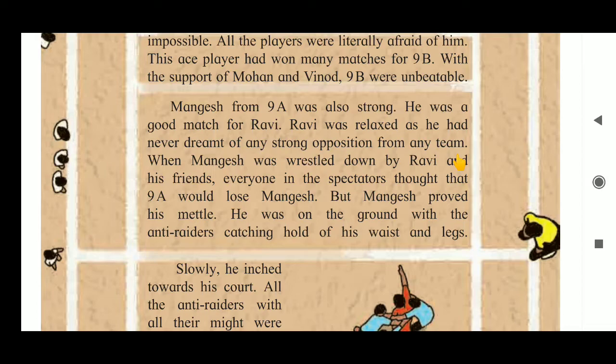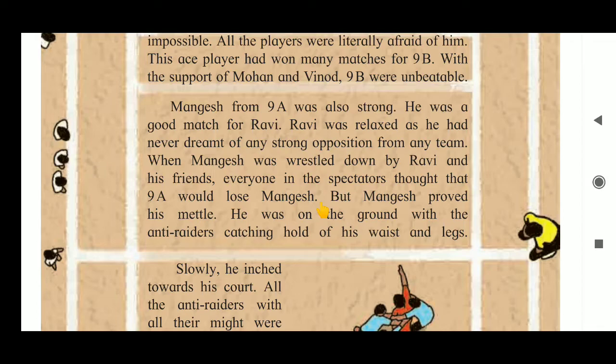When Mangesh was wrestled down by Ravi and his friends, everyone in the spectators thought that 9A would lose Mangesh. Okay, so in the next raid, Mangesh was chosen for the raid.